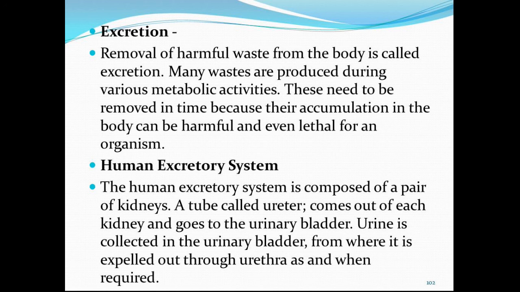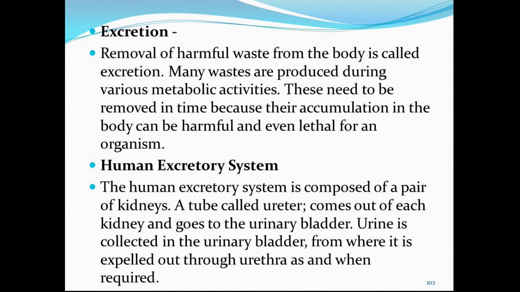Now coming on to the most important part, which is the human excretory system. It is composed of a pair of kidneys. A tube called ureter comes out of each of the kidneys and it goes to the urinary bladder. Urine is collected in the urinary bladder from where it is expelled out through the urethra as and when required.